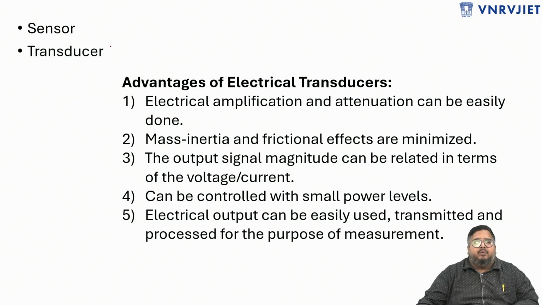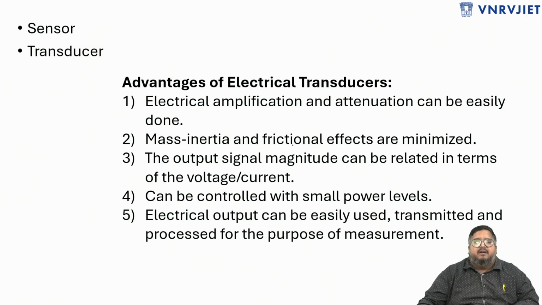Majority of the transducers we are using today are electrical transducers. So if I define, an electrical transducer is a device which converts one form of energy into electrical form. So why are we using electrical transducers as such? There are some advantages of electrical transducers.